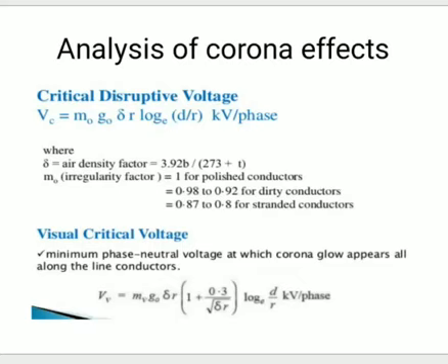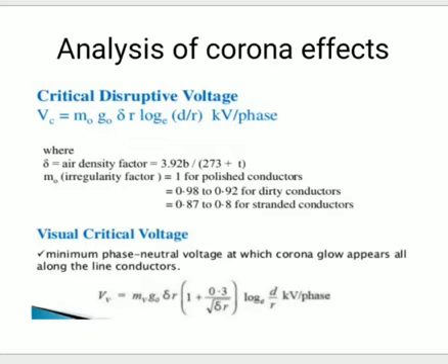For different temperatures, G naught dash is equal to delta G naught. That is, delta is mainly dependent upon barometric pressure and temperature. You can see delta, the air density factor, is equal to 3.92 b divided by 273 plus T. That means it depends on pressure and temperature. M is the irregularity factor, equal to 1 for polished conductors, 0.98 to 0.92 for dirty conductors, and 0.87 to 0.8 for stranded conductors.